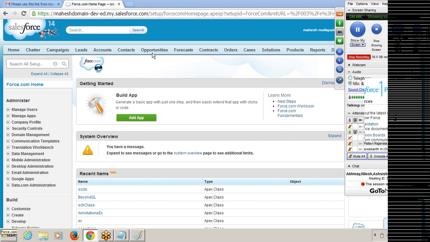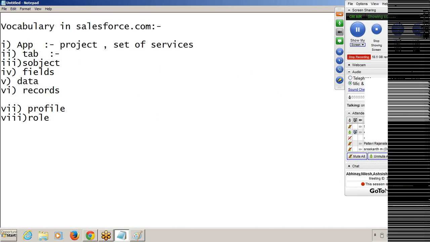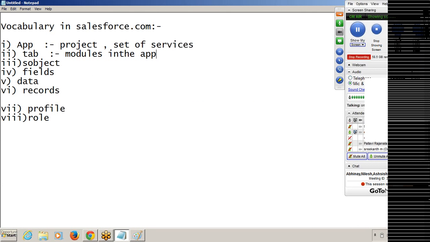You can create as many modules as you want. So tab is nothing but modules in the app, or a link to a separate page. When you click on a tab, you will navigate to another page.